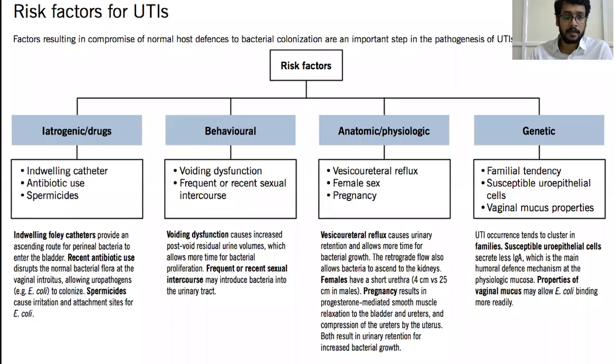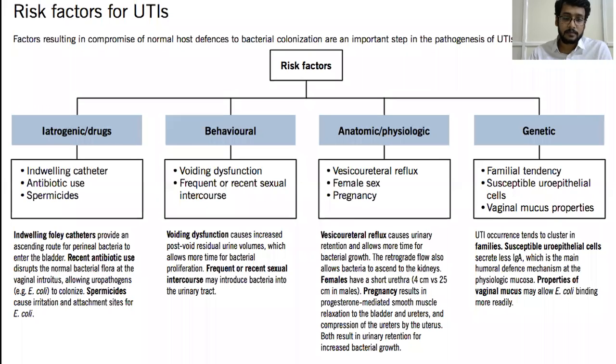Coming to the iatrogenic or drugs, an indwelling catheter is a common source of UTI in a hospital setup, as Foley's catheters provide an ascending route for perineal bacteria to enter the bladder. And coming to the antibiotics and spermicidal drugs, recent antibiotic use disrupts the normal bacterial flora at the vaginal introitus, allowing uropathogens, especially E. coli, to colonize. In the same way, spermicidal drugs cause irritation and provide attachment sites for E. coli.